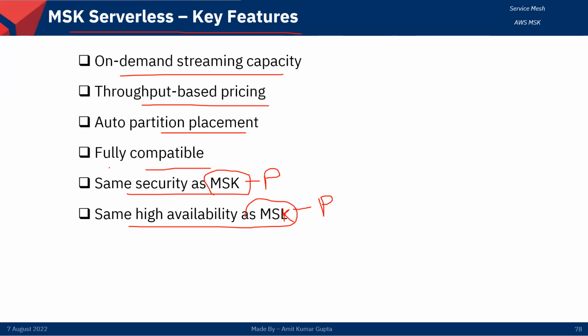Basically, on-demand is very important here, because if you are running your system only for a certain period of time, then go for serverless. And in serverless, we don't need to do anything. Partitioning happens automatically, and there is throughput-based pricing. So if you don't know much about it, then you can go for serverless.